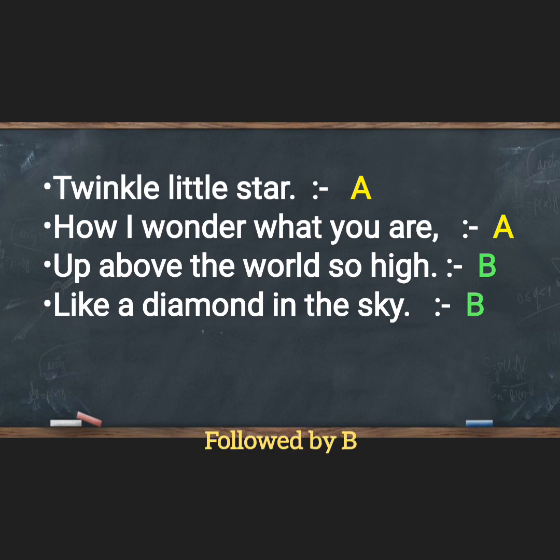Up above the world so high. So after A it is followed by letter B. So again I took letter B as it is mandatory to take the next alphabet. So I took letter B. Like a diamond in the sky. Again high and sky rhyme with each other. So I took the letter B. So the rhyming scheme of this nursery rhyme of yours is AABB. Remember, when you have to start with a rhyming scheme, you start with the first letter A and then followed by B, so on and so forth.